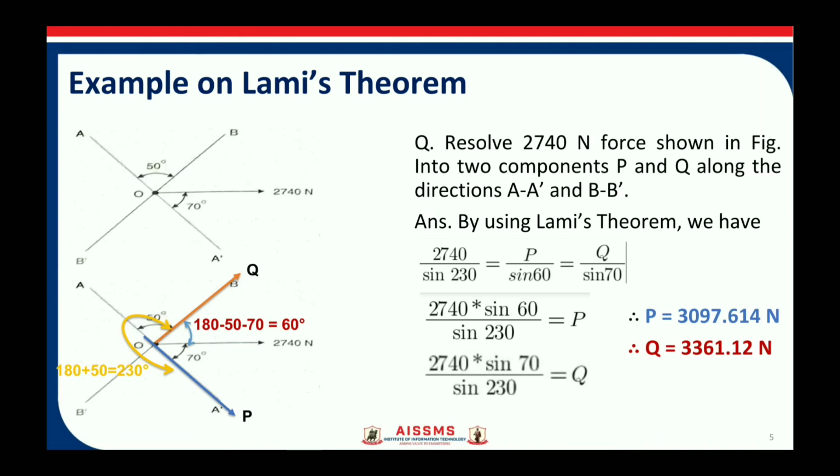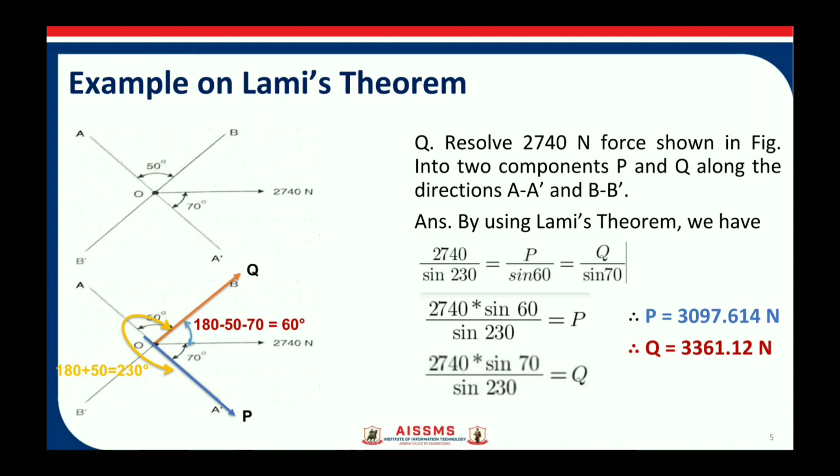By rearranging the equations, 2740 divided by sine 230 is equal to P upon sine 60. By rearranging that equation, we get P equal to 2740 into sine 60 divided by sine 230, which is 3097.614 newtons.